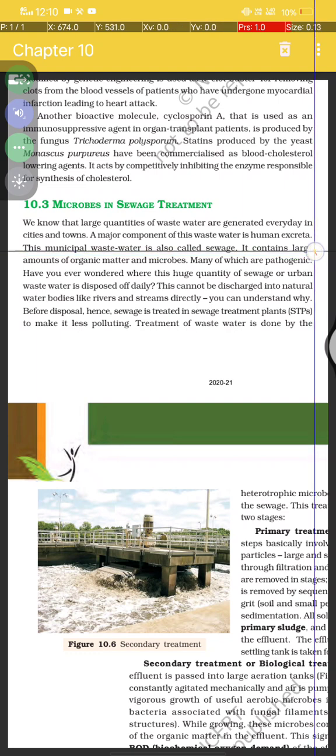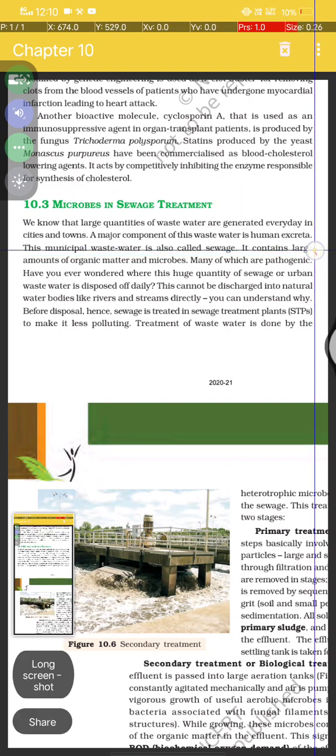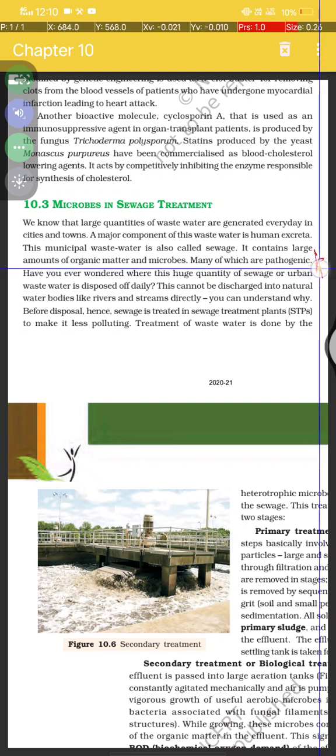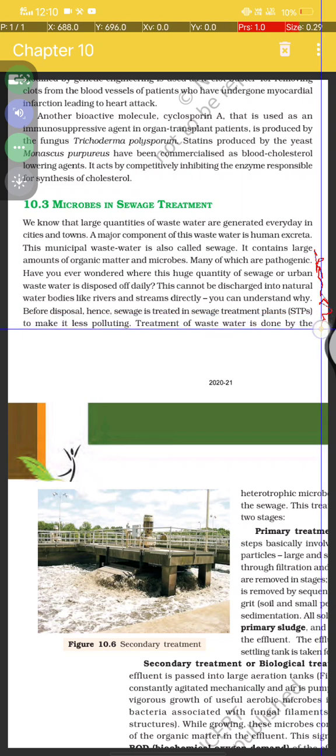Sewage, do note it. It contains a large amount of organic matter and microbes, many of which are pathogenic. Have you ever wondered what quantity of sewage or urban wastewater is disposed of daily? This cannot be discharged into natural water bodies like rivers and streams directly. You can understand why. Before the disposal, hence, sewage is treated in sewage treatment plants, STPs, to make it less polluting.